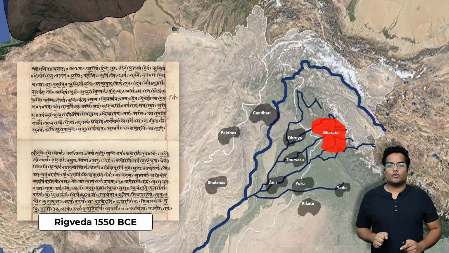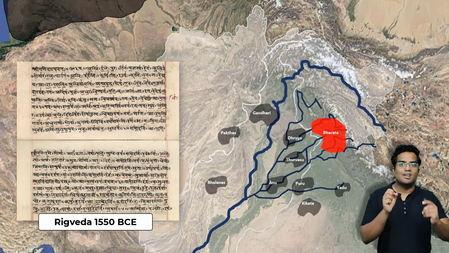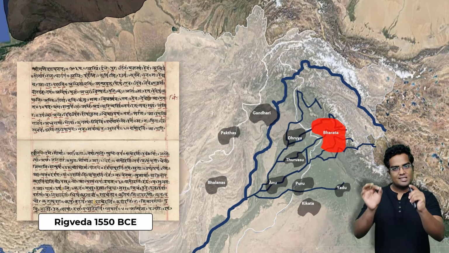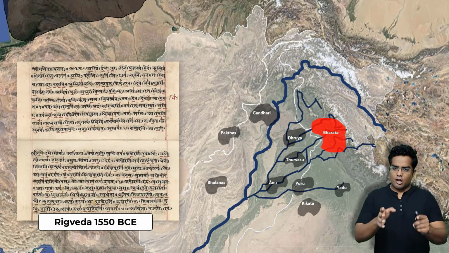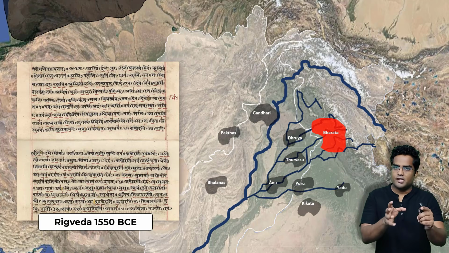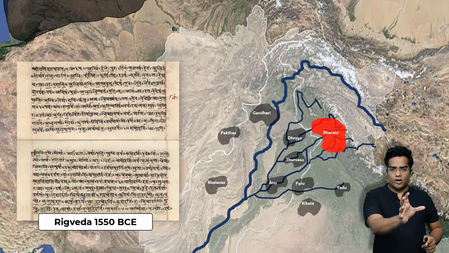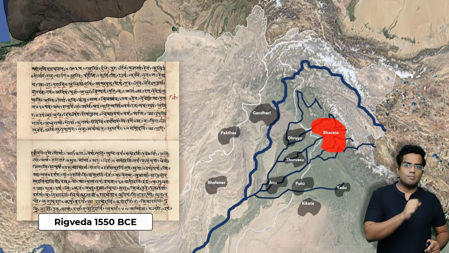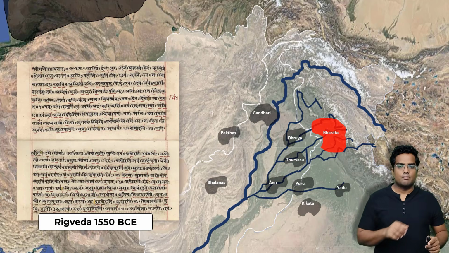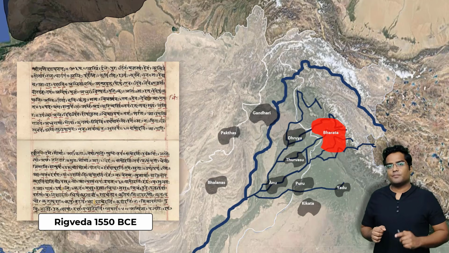Now, there is an important thing that you have to know. All these are small kingdoms or cultures, small tribes, but essentially Indo-Aryans. Now, you have to focus on the red part, the place where the Bharata tribe is located, right? The Bharata tribe is essentially located on the eastern part, near the most fertile regions, covering most of the Vedic rivers, right?